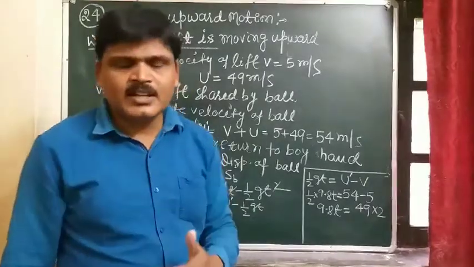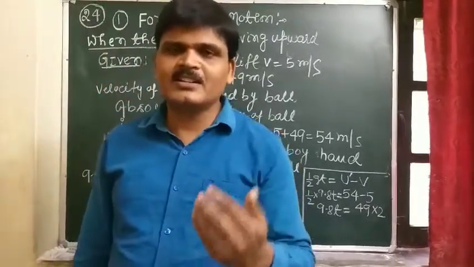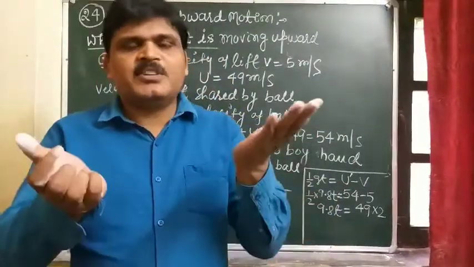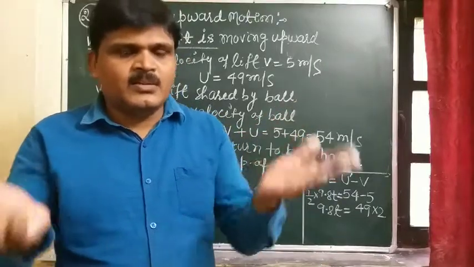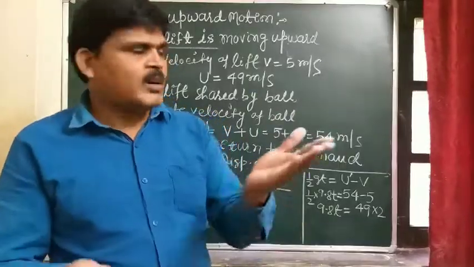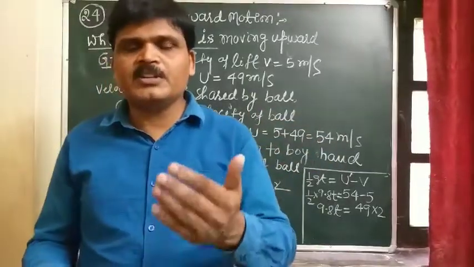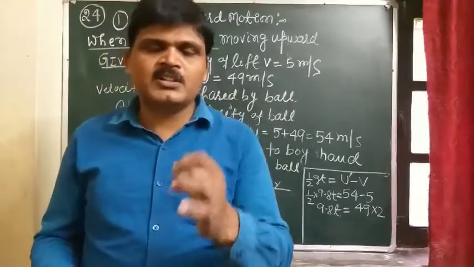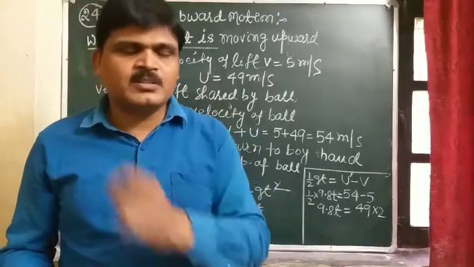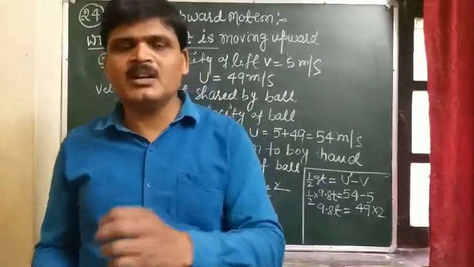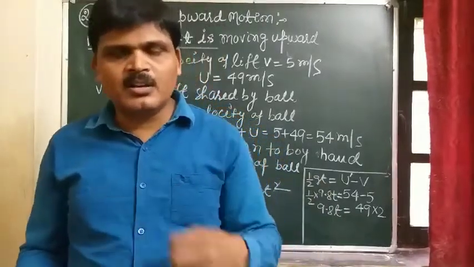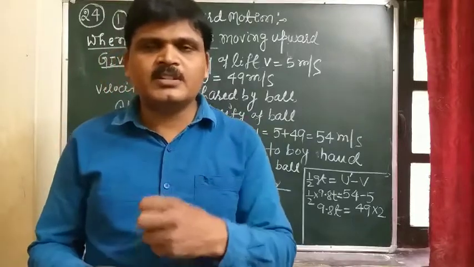So there will be no change in the answer in the first case as well as the second case. In the second case, as the lift is moving with uniform velocity, the velocity of the lift is shared with the ball, so the absolute velocity of the ball becomes 54 meters per second. One thing should be remembered: in that question, the displacement of the lift must be equal to the displacement of the ball, and after solving this, the total time taken by the ball to return to the boy's hand is 10 seconds.